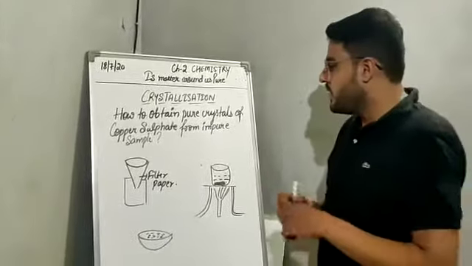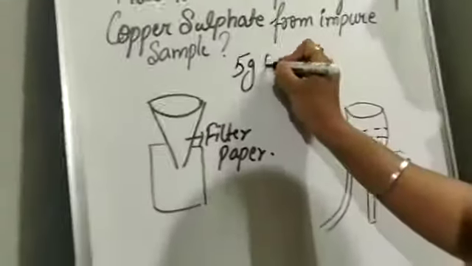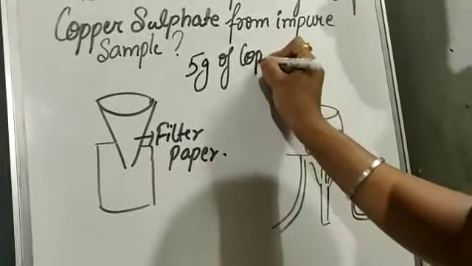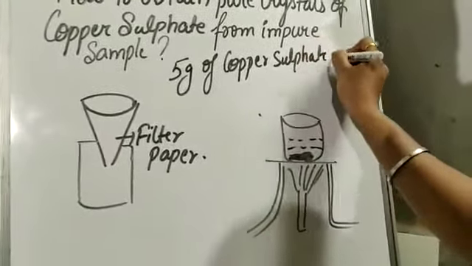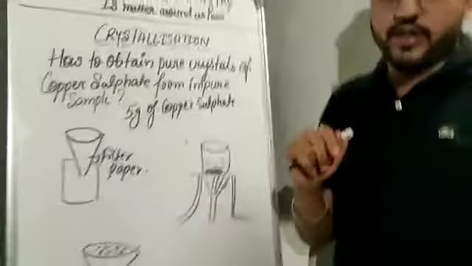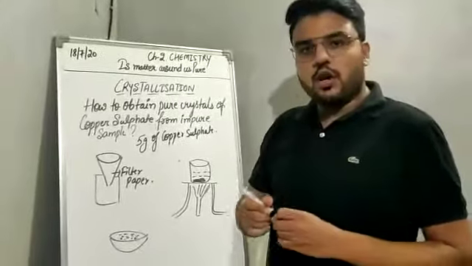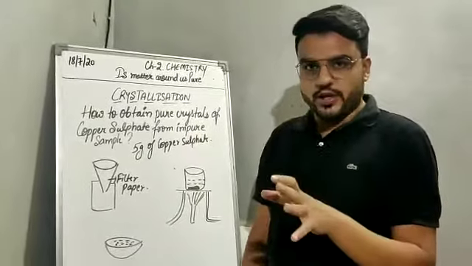Let us start by taking 5 gram of copper sulfate. First of all we will physically separate the impurities.